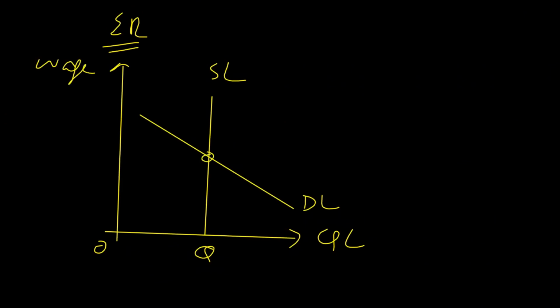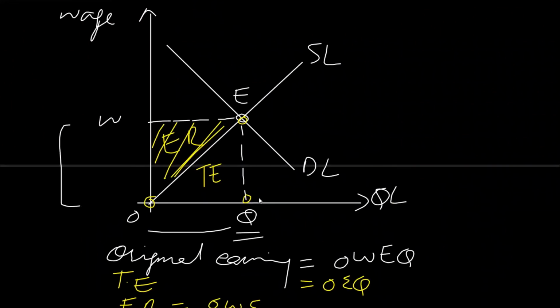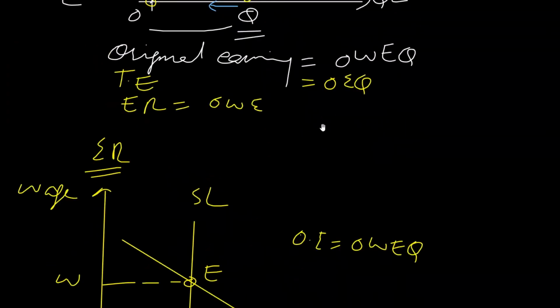So this is initial equilibrium where equilibrium wage rate is OW. And original earning of an individual is equal to OWEQ. We can relate it to the previous graph. You can see that the area below supply curve and before working hours is transfer earning, and the area above supply curve but below current equilibrium wage is economic rent. So we can apply this concept here as well.